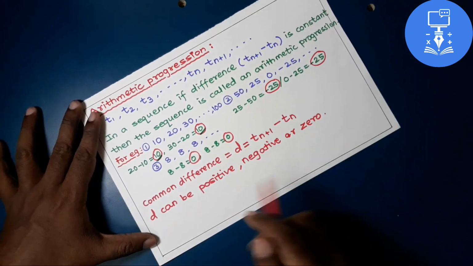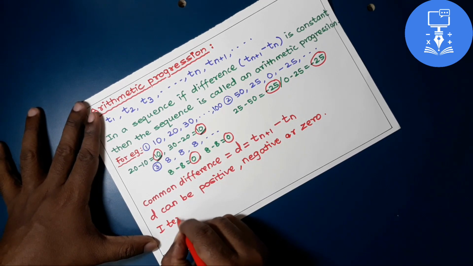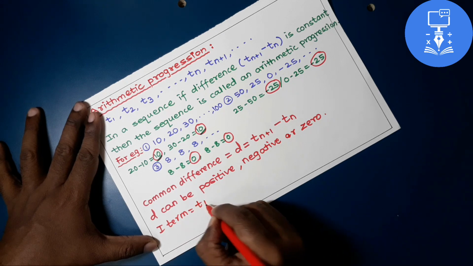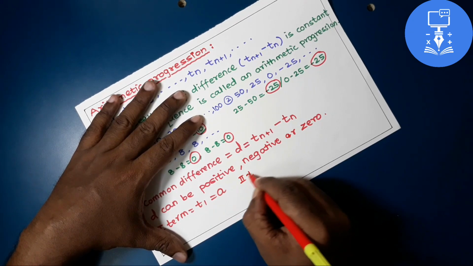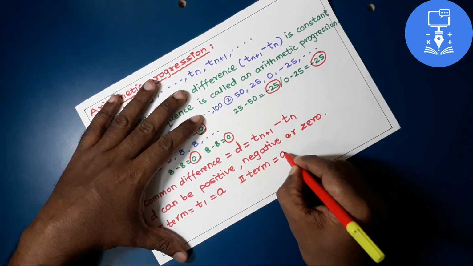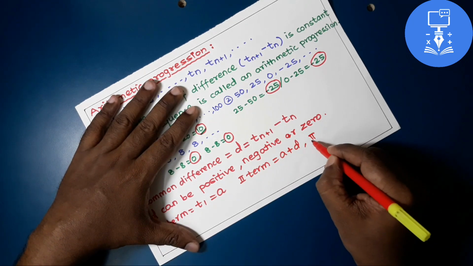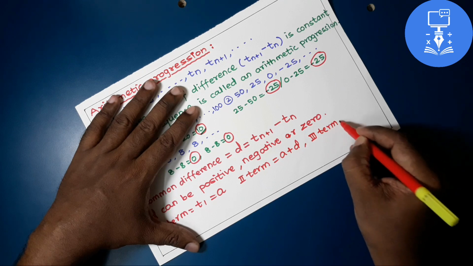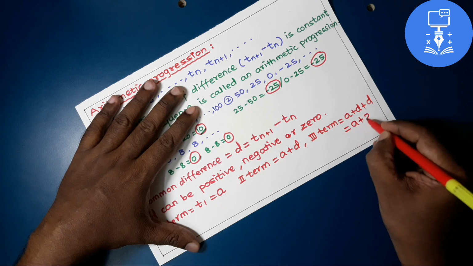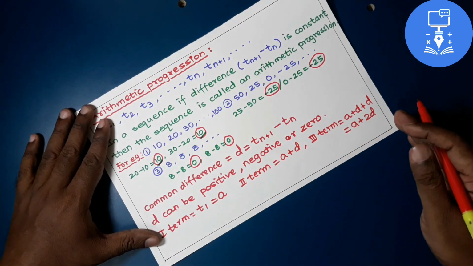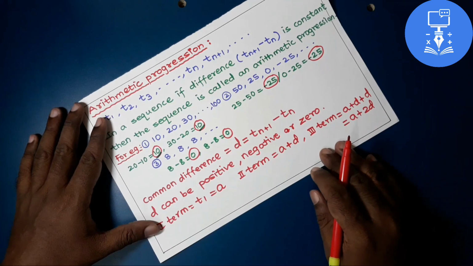If the first term, that is T1, is generally denoted by a, then the second term we get as a plus d, that is adding the common difference. The third term we can write as a plus d plus d, so it will be a plus 2d, and in this way the fourth term is a plus 3d, the fifth term is a plus 4d, and you can write the whole sequence.